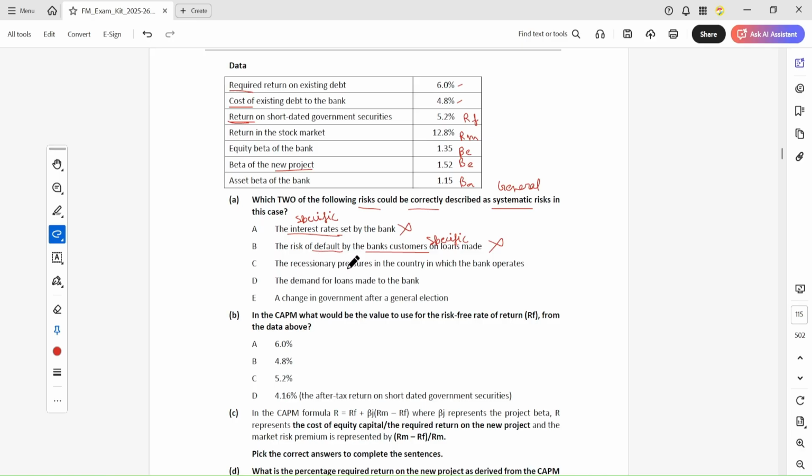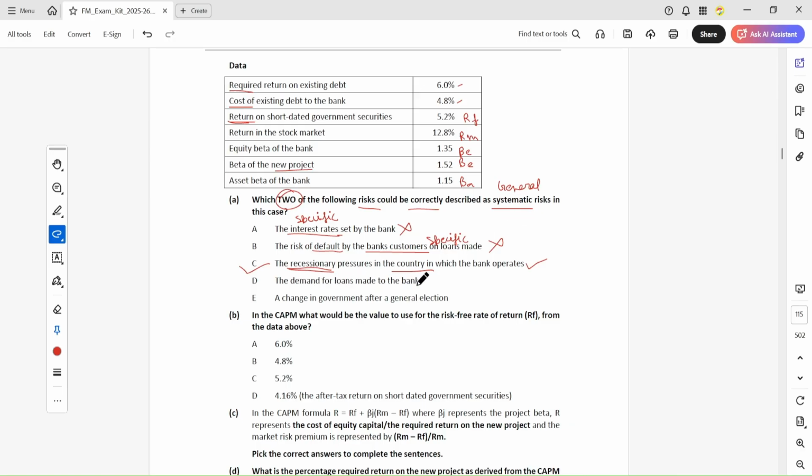The recessionary pressure in the country in which the bank operates. This is the general risk, because recession impacts all the businesses and the country, the whole country, even sometimes the whole world. So recession impacts all businesses. So this is general. We have to find the two general risks.